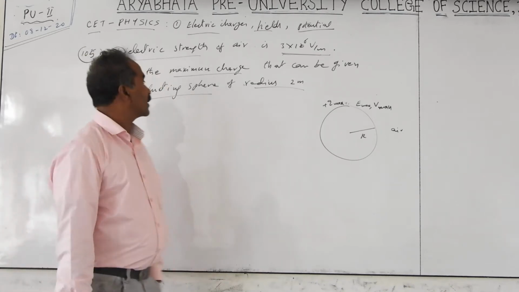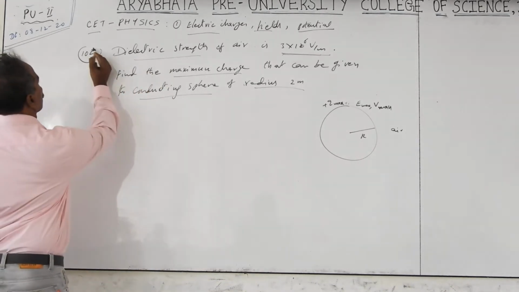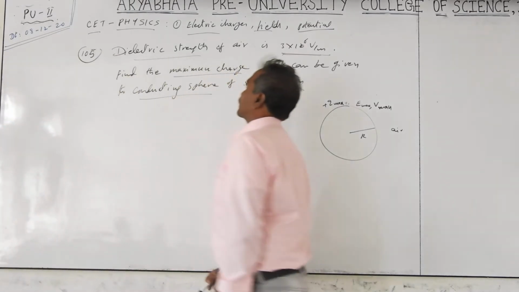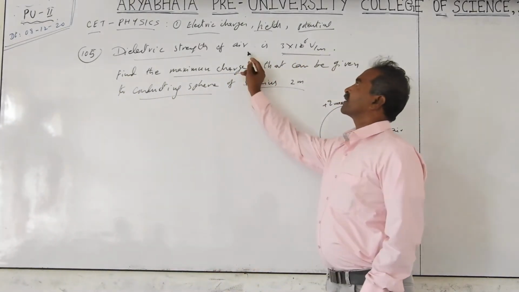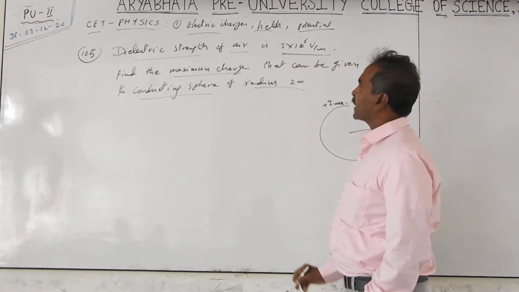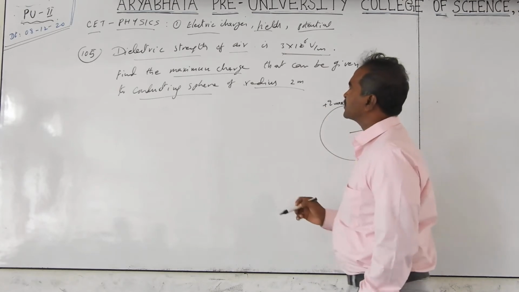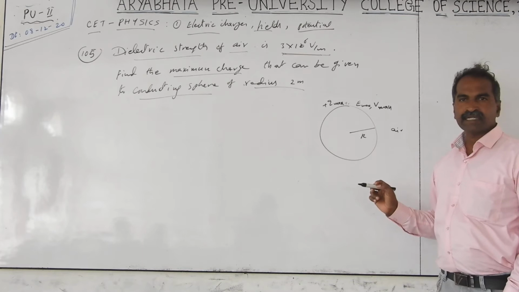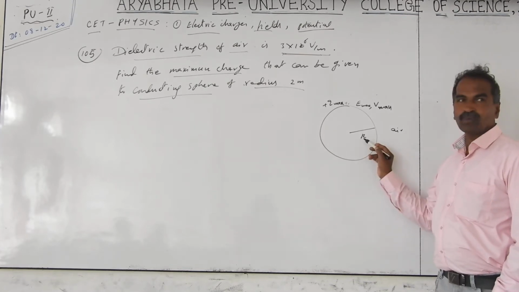Next problem in the series, question 105. It is given that the dielectric strength of air is 3 × 10⁶ volt per meter. Find the maximum charge that can be given to a conducting sphere of radius 2 meters. You have taken a metal sphere of radius equal to 2 meters.